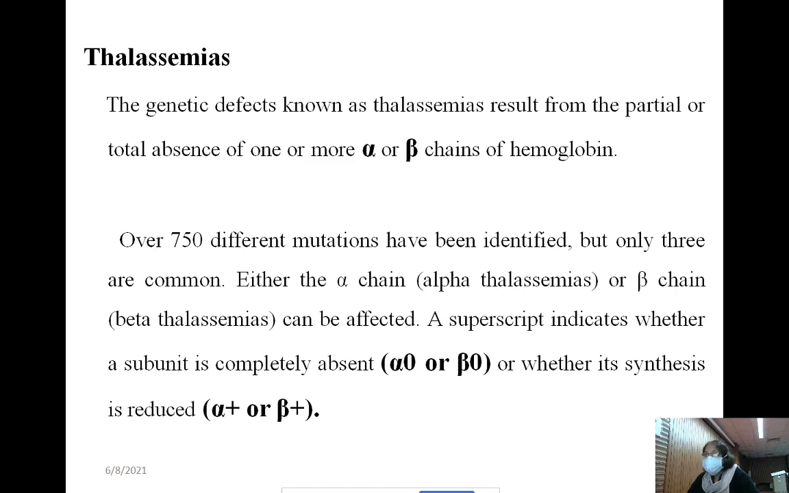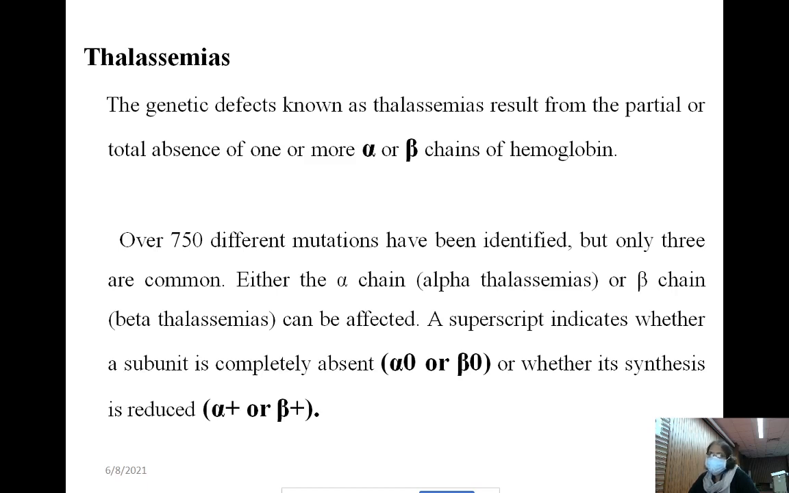A superscript indicates whether the subunit is completely absent. If the alpha chain is completely absent: if alpha 1 is completely absent, alpha 1 0; if alpha 2 is completely absent, alpha 2 0. If beta 1 is completely absent, beta 1 0; if beta 2 is completely absent, beta 2 0. If both are absent, beta 1 0 plus beta 2 0, like that.